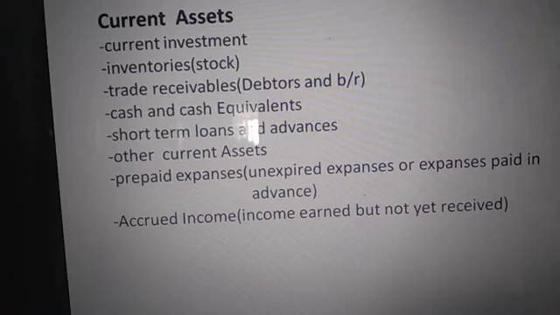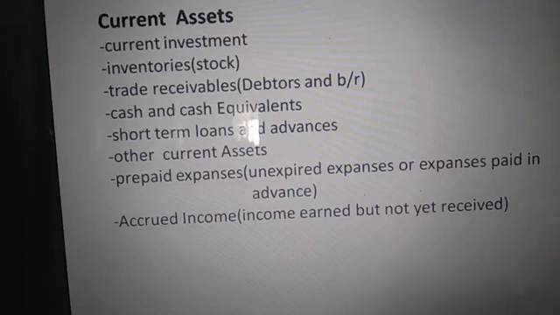The debtors are those persons from whom we have to take the money because they have purchased products from us on credit. Okay. Moving next, cash and cash equivalents. Cash is also a current asset. Short-term loans, the loans which are for less than 1 year, they come under short-term loans and advances. And other current assets also come under the current asset category.